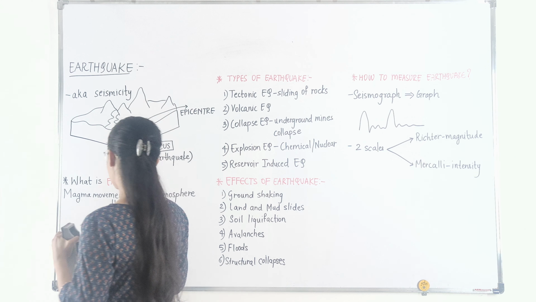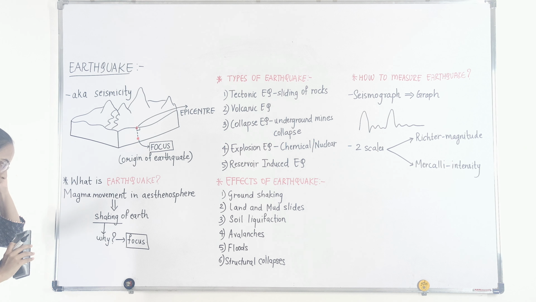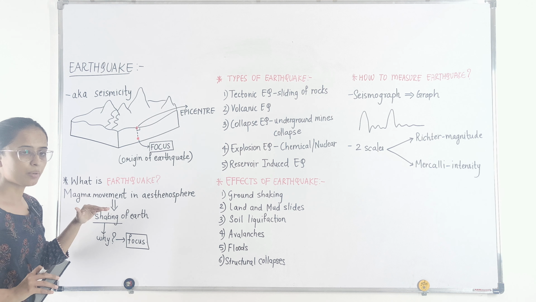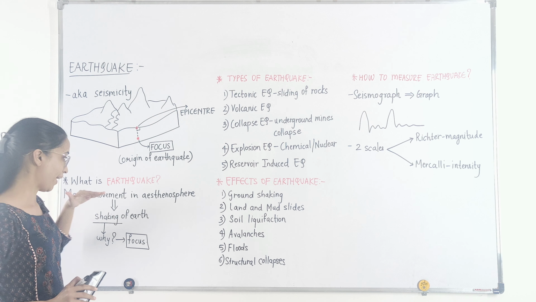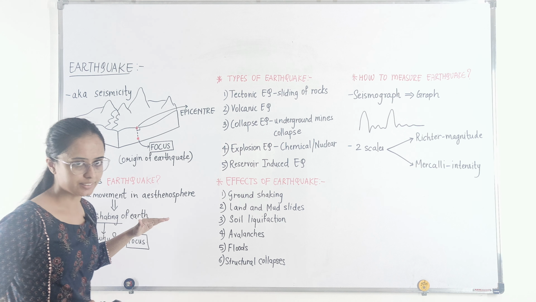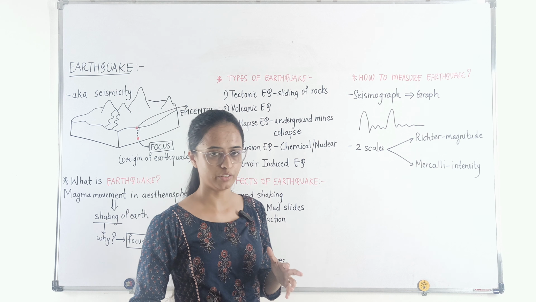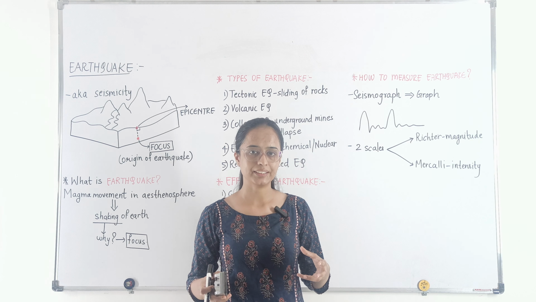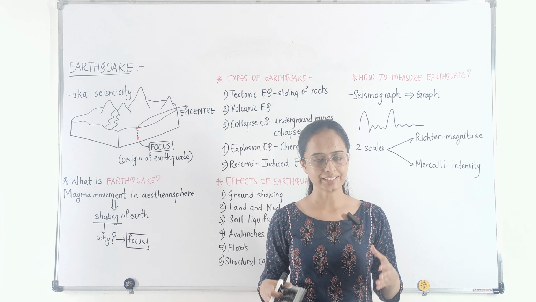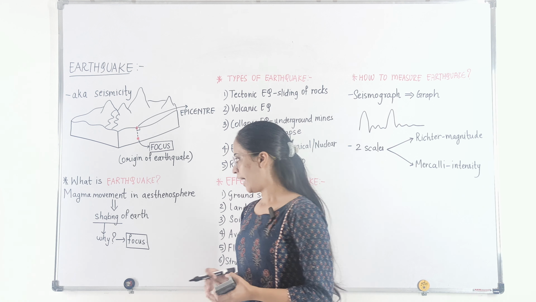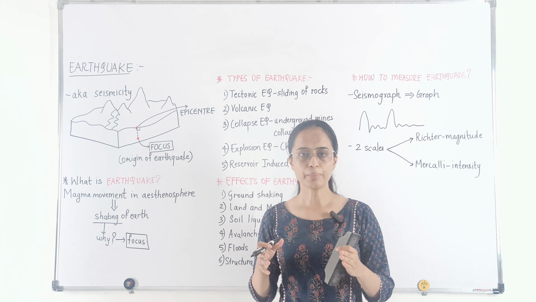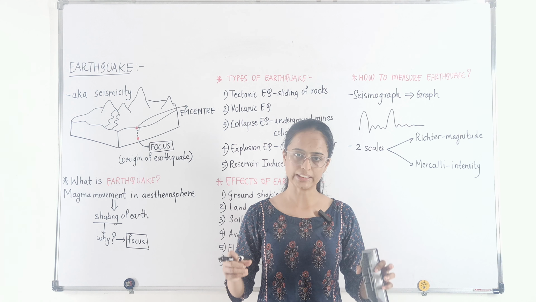Now, what exactly is earthquake? Earthquake is basically the magma movement that takes place in the asthenosphere. Now, we all remember asthenosphere. Asthenosphere is basically a semi-solid layer that exists in the interior of the earth, and it is semi-solid because there is magma present in the asthenosphere.